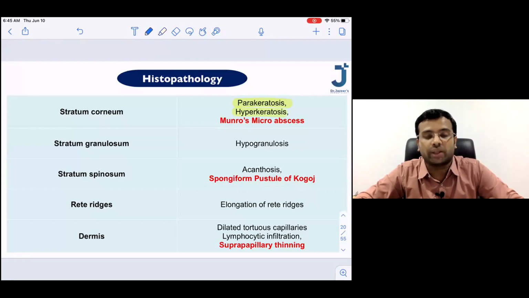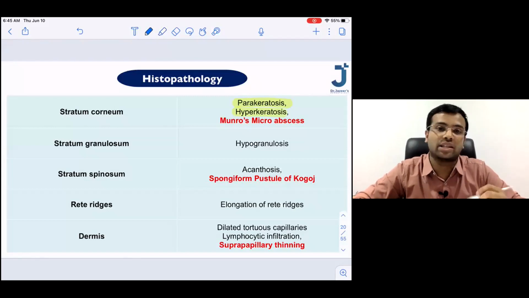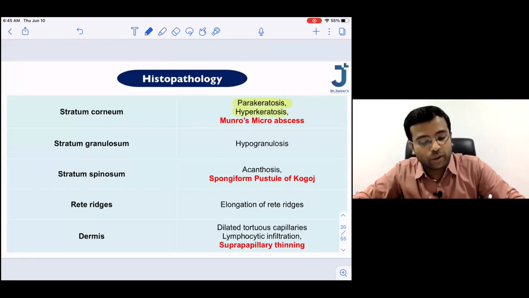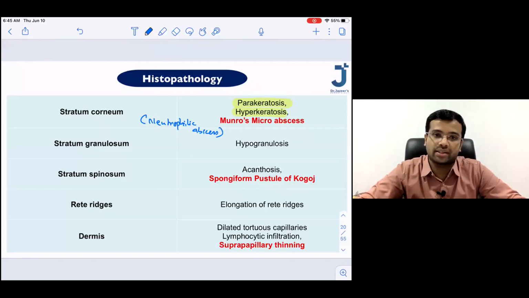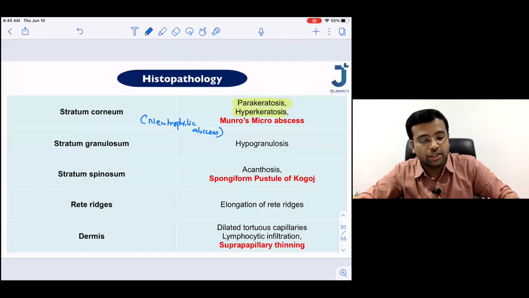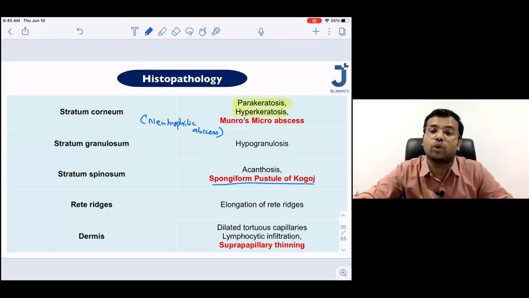And most importantly, whatever I've marked in red is even more important. Munro's microabscess. Munro's microabscess is a neutrophilic abscess. There are two neutrophilic microabscesses that you see in psoriasis. One is Munro's microabscess. The second one is the spongiform pustule of Kogoj.